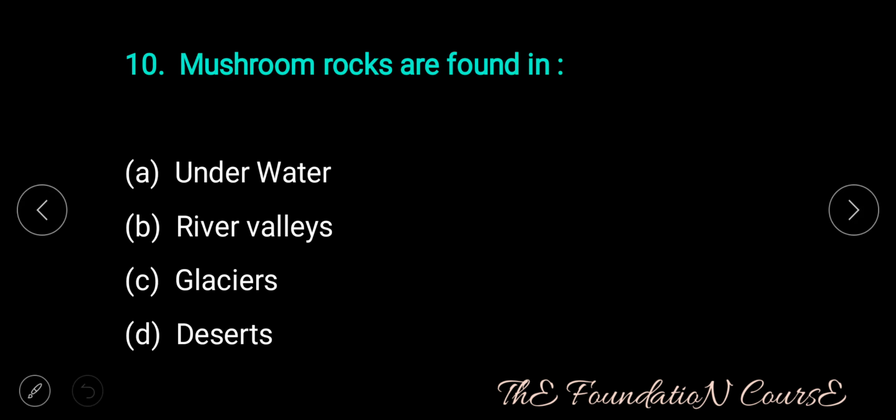Question number 10. Mushroom rocks are found in option A, underwater. Option B, river valleys. Option C, glaciers. Option D, deserts.